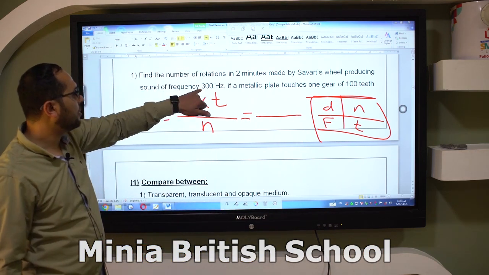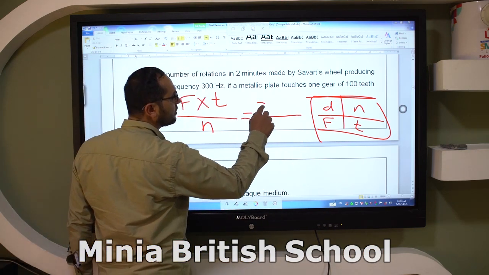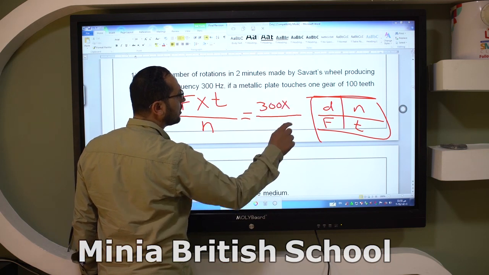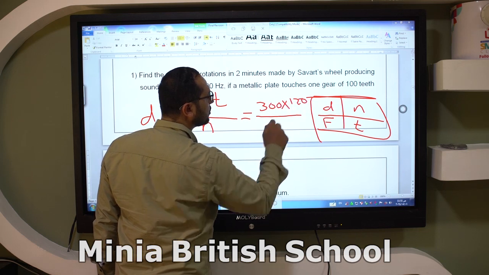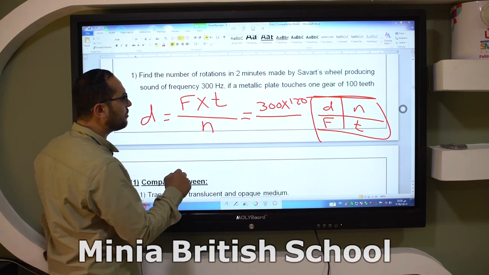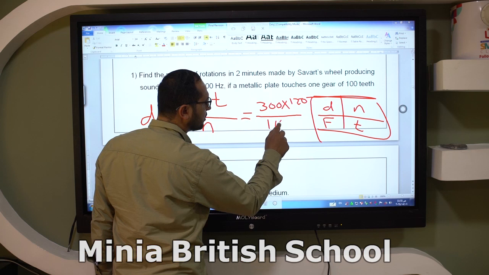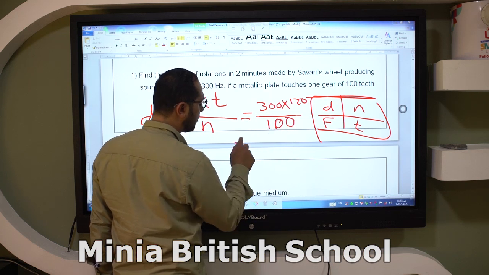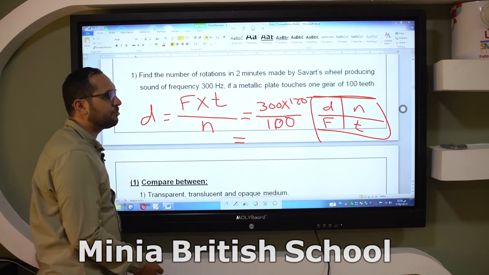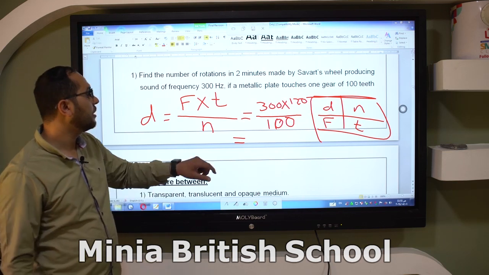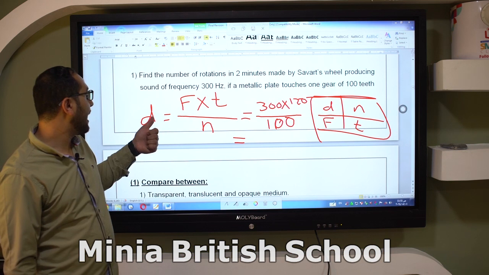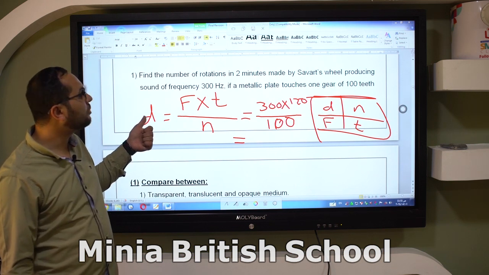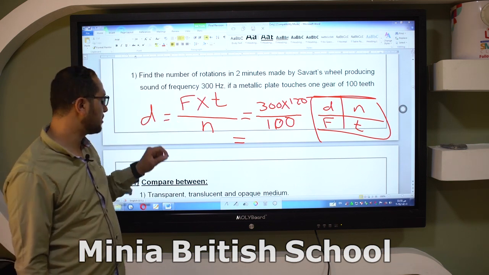Frequency equals 300 hertz, times time 120, over the number of gear teeth, which equals 100. Okay, and the result is measured by the unit cycles, because we calculated the number of rotations or number of cycles.